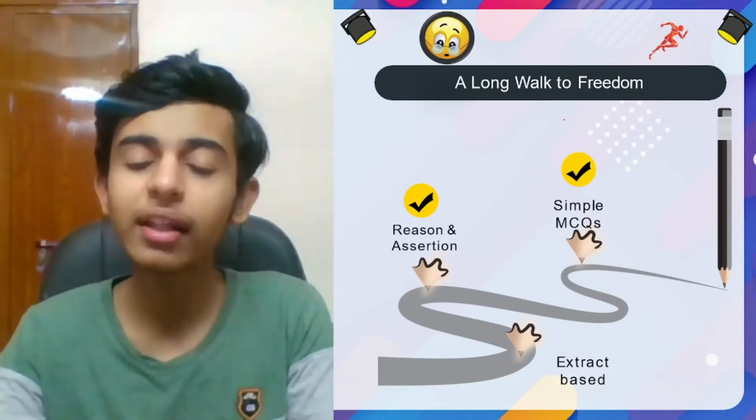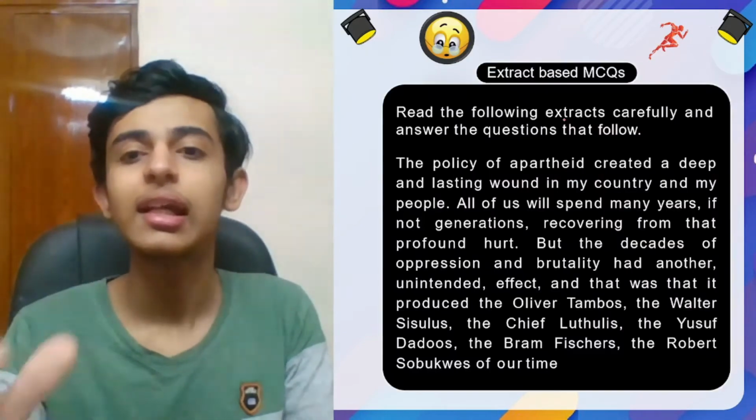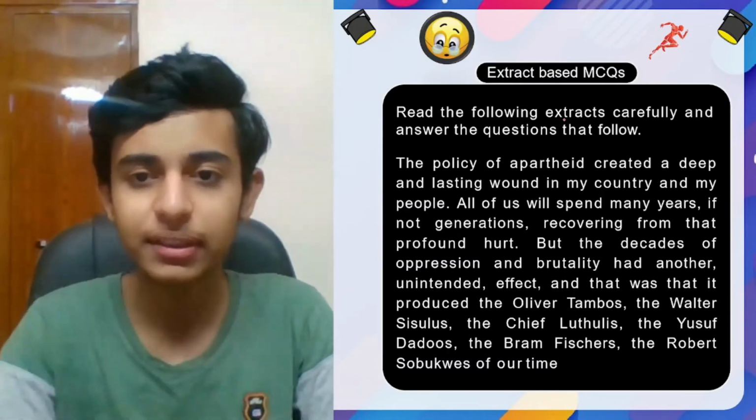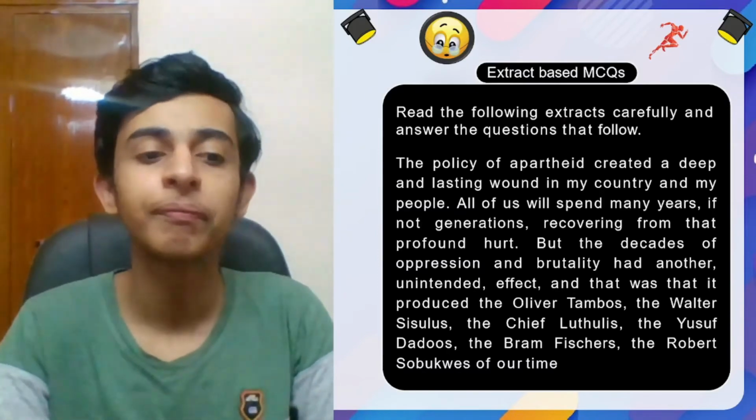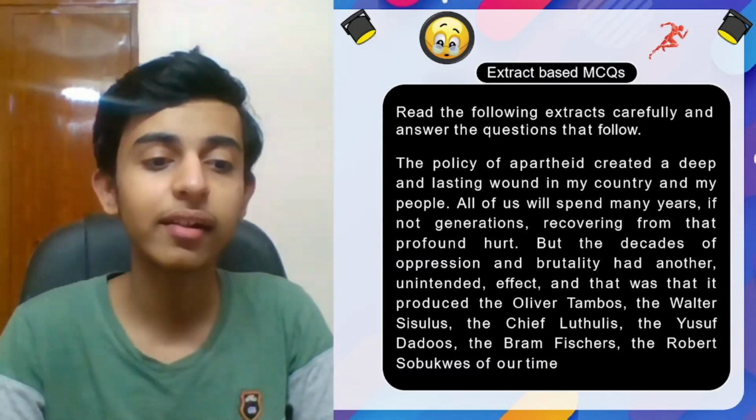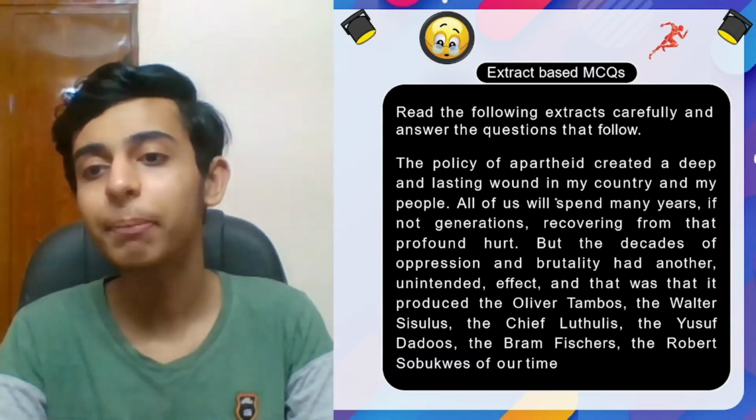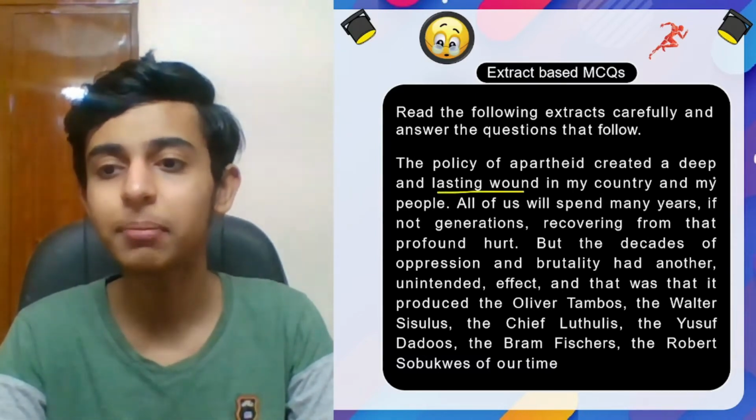And we are also done with reason assertion based MCQs. Now the last extract based MCQs. This is the extract. You can give it a reading. The policy of apartheid created a deep and lasting wound in my country and my people.